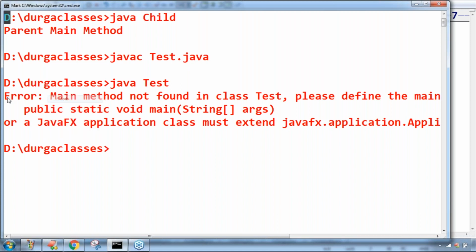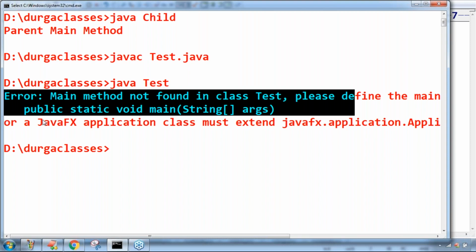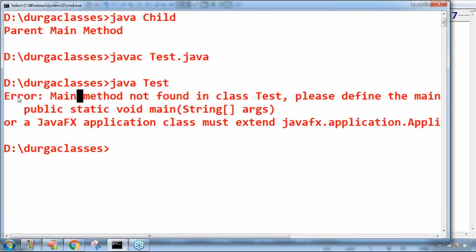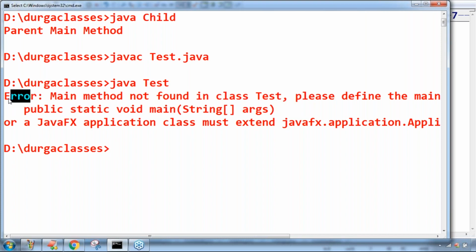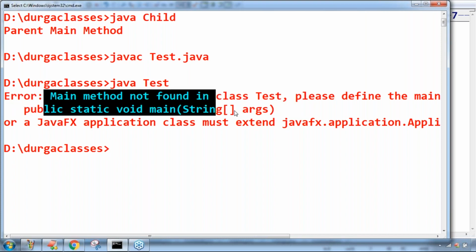Instead of just specifying NoSuchMethodError: main, if you provide a description, it becomes easy for the developer to understand the problem. That's why, for easy understanding, they changed the message. It is also a runtime error only, but it provides a more meaningful description.